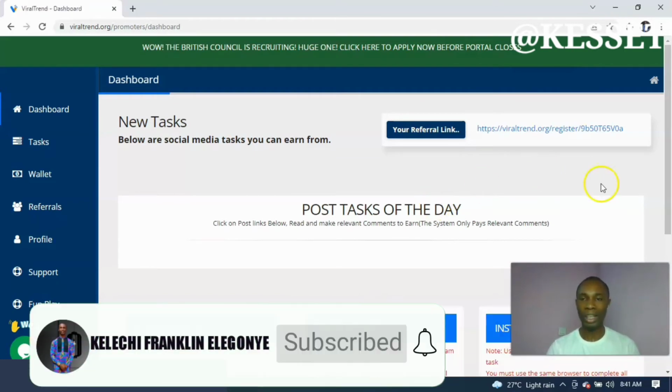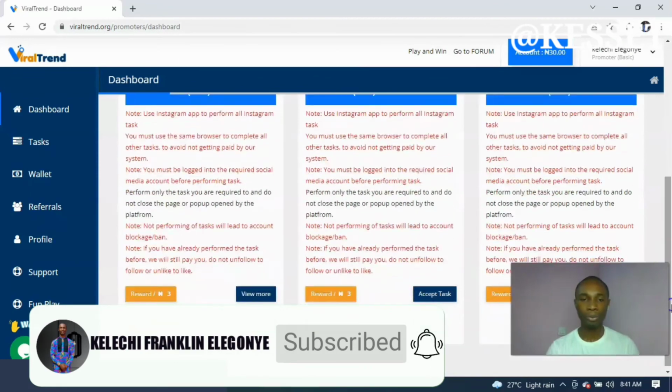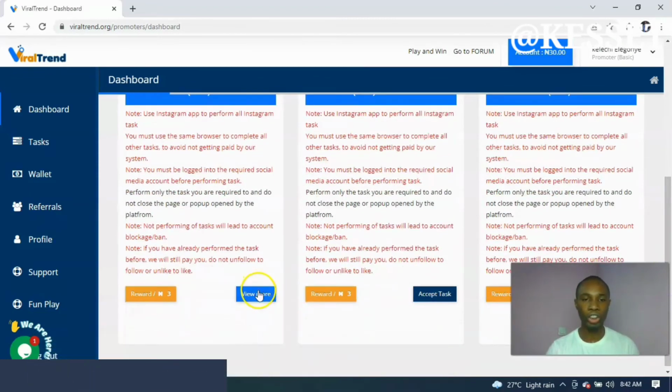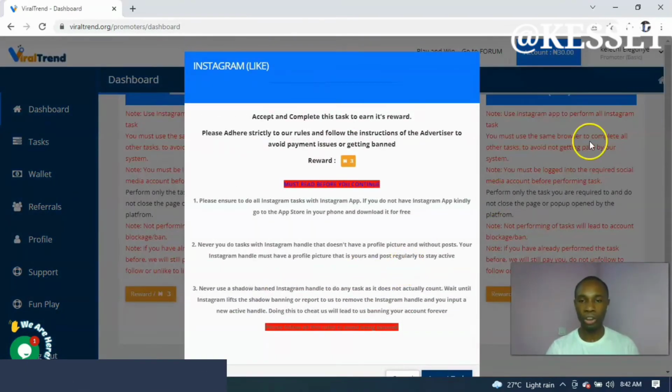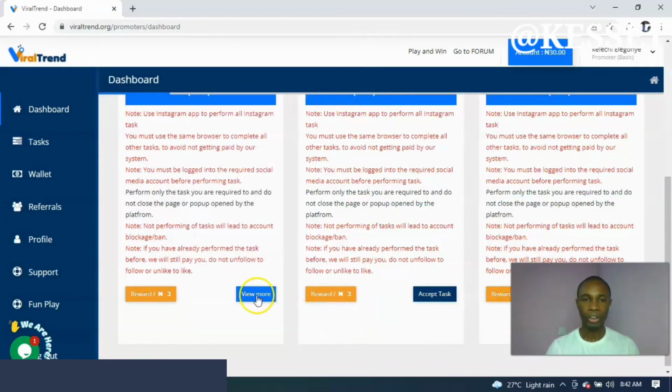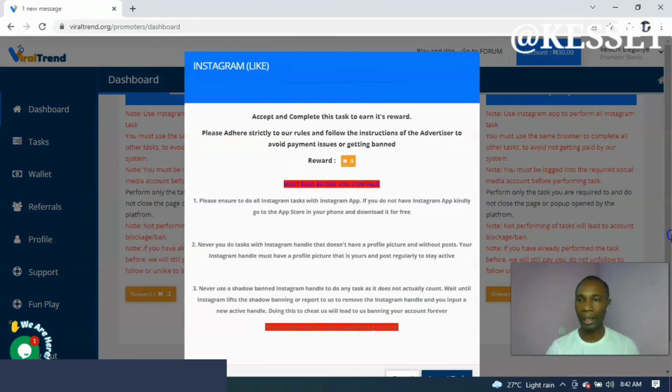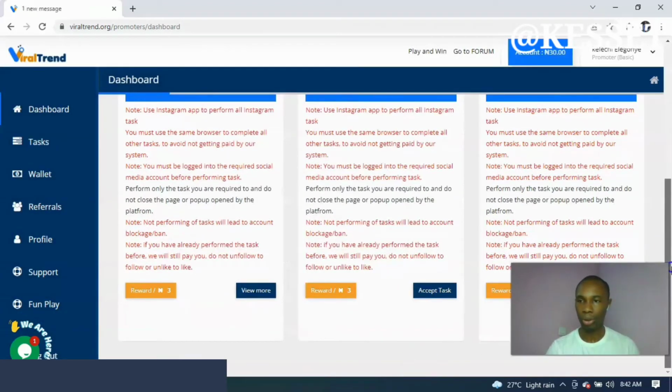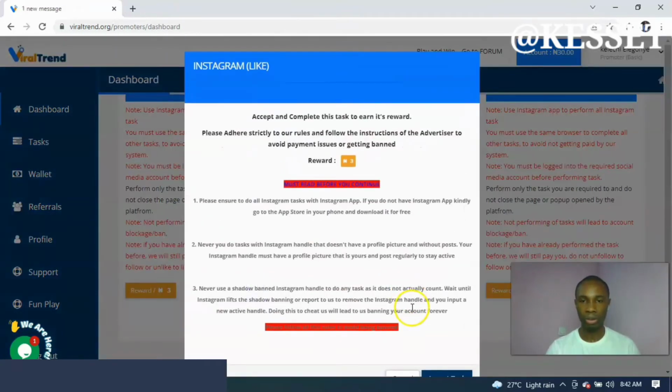Do the simple tasks. Just come here, you click on this, view more details. Once you click on this, view more details, you will see it will appear like this. As you can see, you view more details. Then once you view more details, you click on this accept offer to be done. Once you click on it, you see that it says successfully accepted.